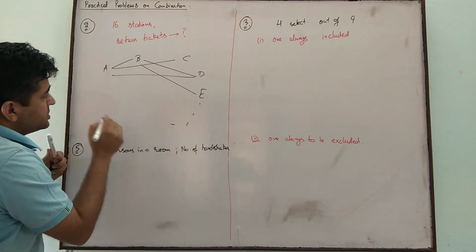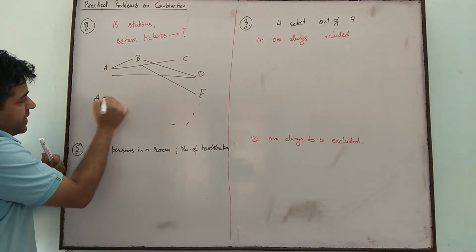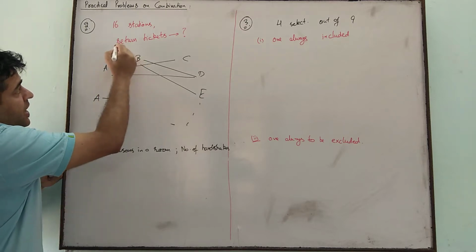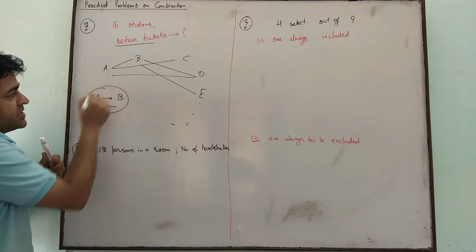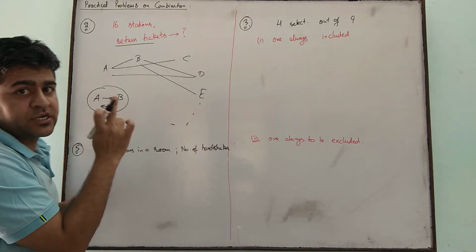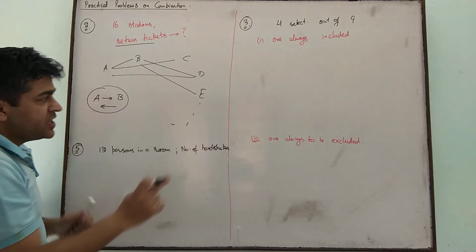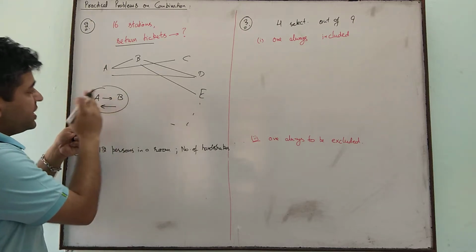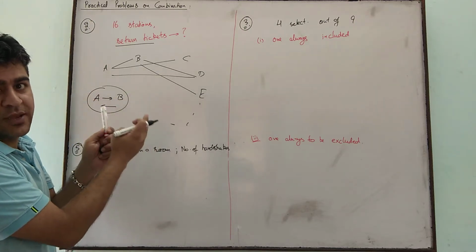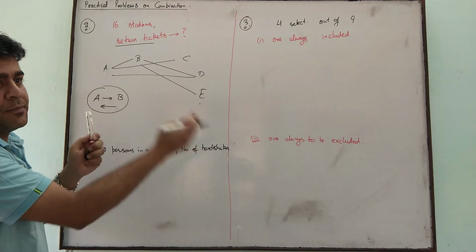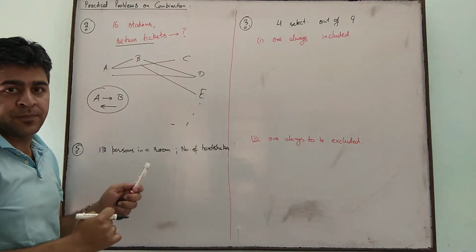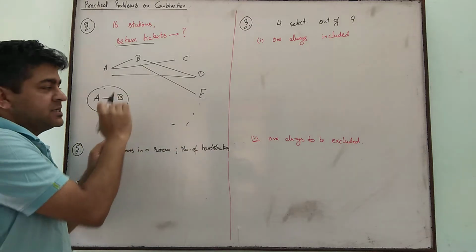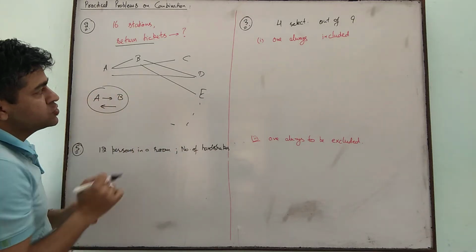But just see, if A to B is a ticket, he asked you for a return ticket. A to B to A is the same ticket. It is not different. So the very first thing here is we need not arrange them. We need to make a group. AB and BA is one and the same thing here, as we need the return ticket. So we need to use combination here.